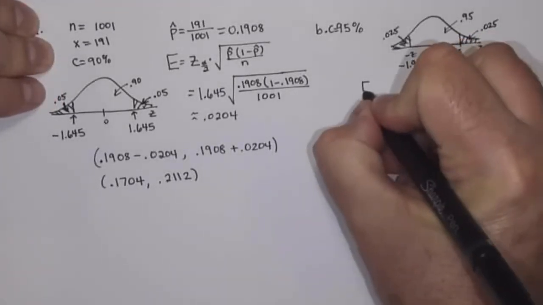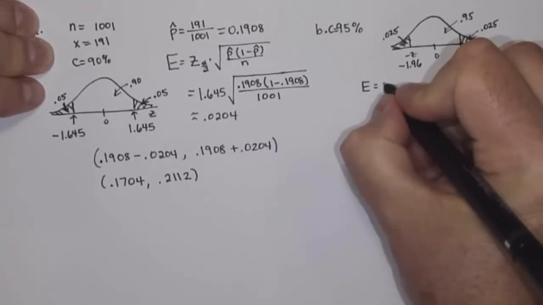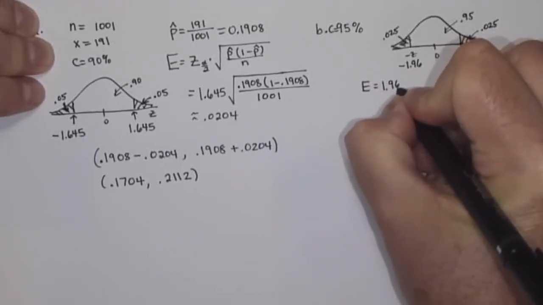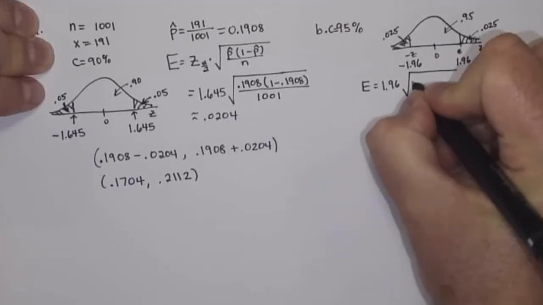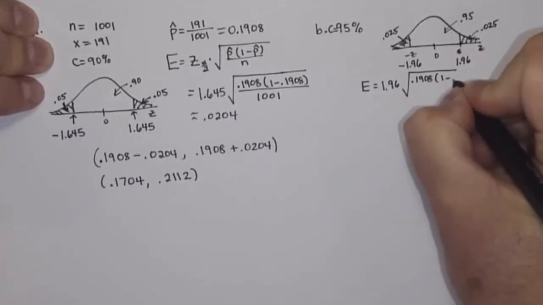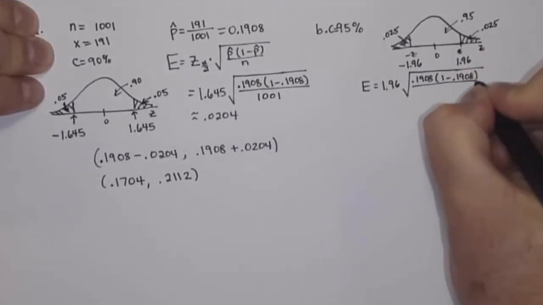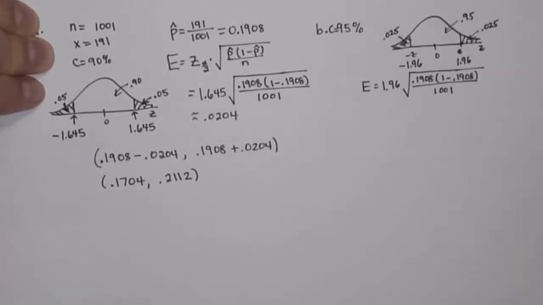So my margin of error, if I'm using 95% confidence, is going to be 1.96 times the square root of 0.1908 times 1 minus 0.1908 over 1001.